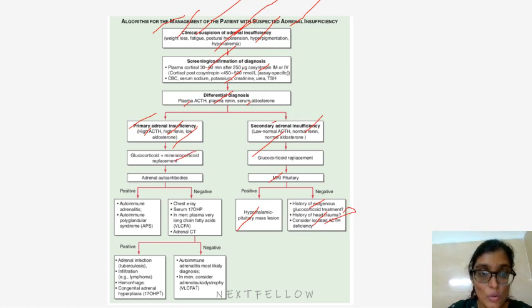If after replacing glucocorticoid and mineralocorticoid, adrenal autoantibodies are positive, then it is autoimmune adrenalitis or autoimmune polyglandular syndrome. If it's negative, do a chest X-ray, serum 17OHP, in men plasma very long chain fatty acids, and adrenal CT. If it's positive, then it is adrenal infection, that is tuberculosis, infiltration like lymphoma, hemorrhage, or congenital adrenal hyperplasia. If it's negative, then it is autoimmune adrenalitis, the most likely diagnosis. In men, consider adrenoleukodystrophy. So this is the workup of adrenal insufficiency.